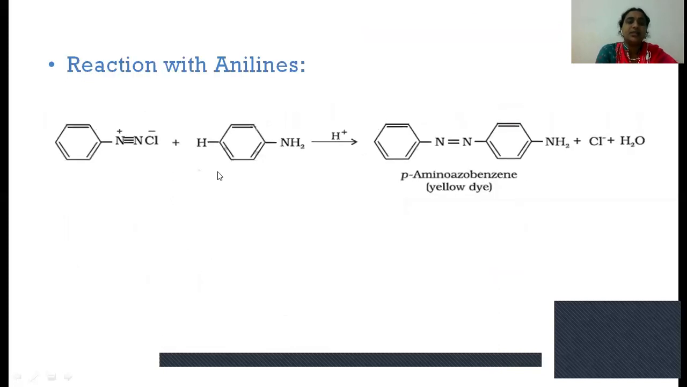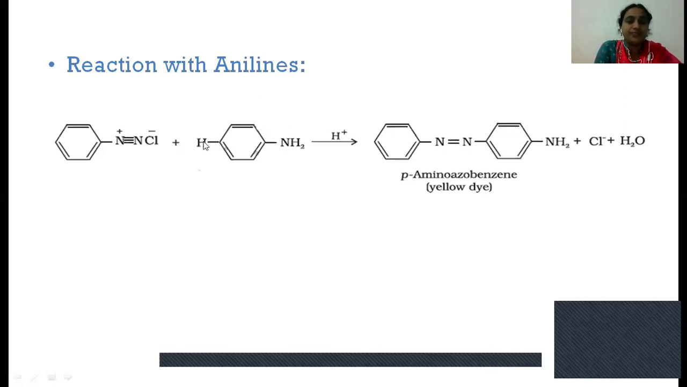And the next reaction is the reaction with aniline. This is also an example of the coupling reaction. So in this aniline compound also, as we all know, the amine group is an activating group. The nitrogen donates electrons to the benzene ring and produces more electron density at the ortho position as well as the para position. Like phenol, aniline is also an activating group. Because of the activating amine group, there is more electron density at the ortho as well as para position.